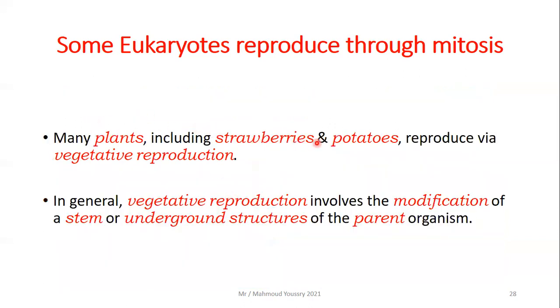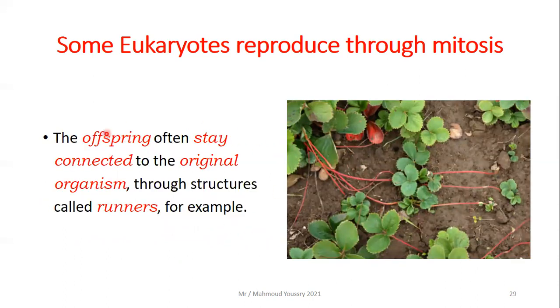Many plants, including strawberries and potatoes, reproduce via vegetative reproduction. This is the third way of mitotic reproduction. In general, vegetative reproduction involves the modification of a stem or underground structures of the parent organism. Like this one, this is a strawberry plant. The offspring often stay connected to the original organism through structures called runners. For example, can you see these red tubes or red lines? These are stems that lie on the ground. These are called runners. So this is vegetative reproduction.